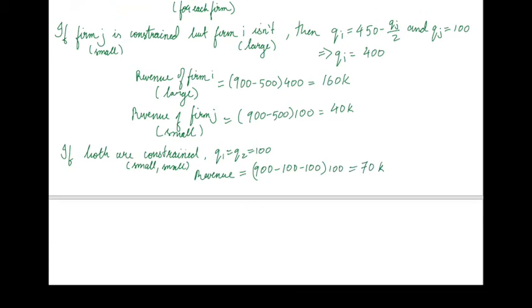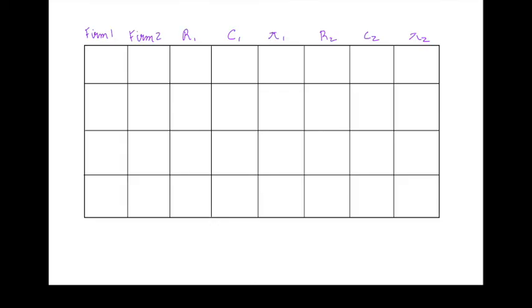So let's summarize all of these in a table. We're only going to summarize here the Cournot outcomes. If they're both engaging in Cournot competition, either firm could have a large or small plant. There are 4 combinations: large-large, large-small, small-large, and small-small. If they both have large plants, they both get a revenue of 90,000. They each have a cost, which is the investment cost of the plant, of 175,000. So their payoff in the end, their profit, is a loss of 85,000.